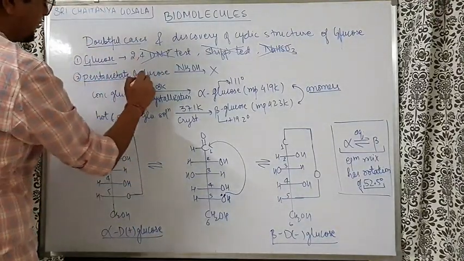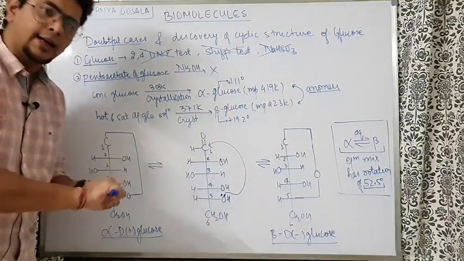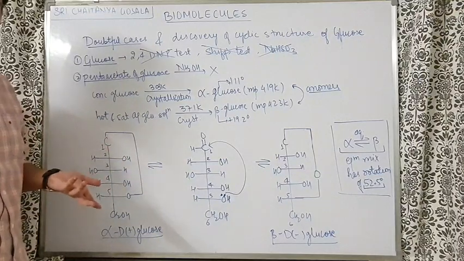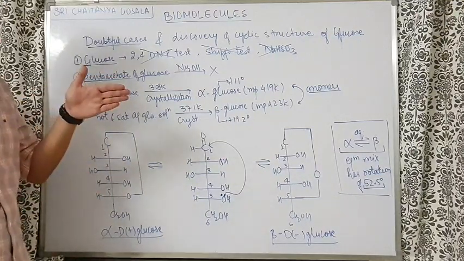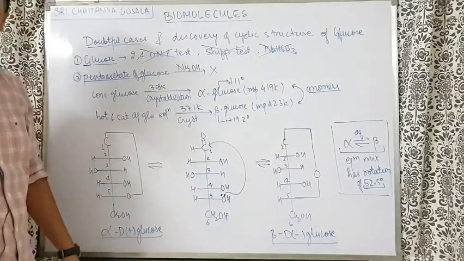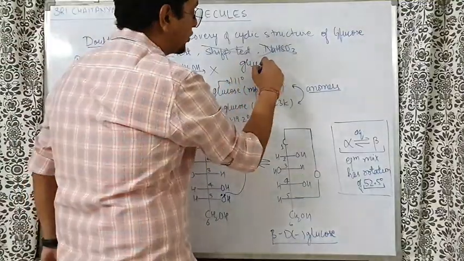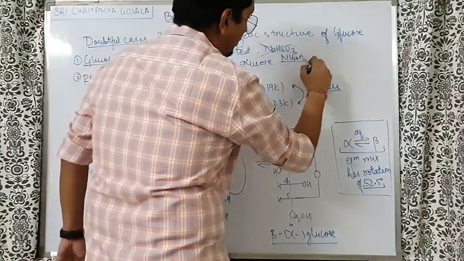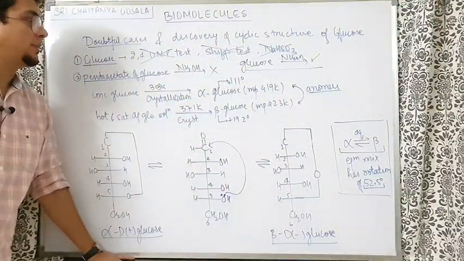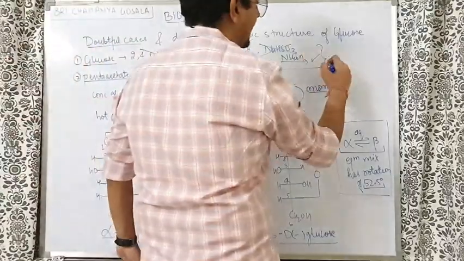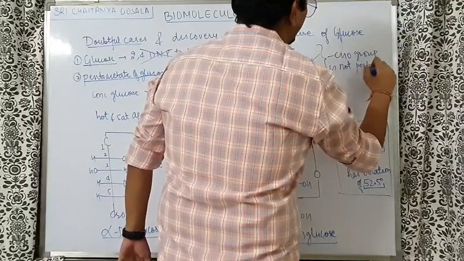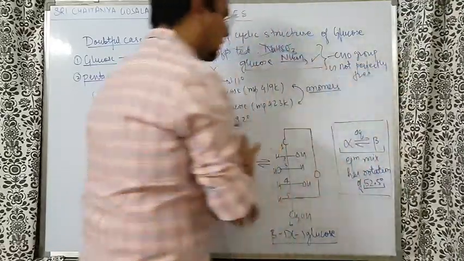pentaacetate of glucose. Remember, this was formed when glucose reacted with acetic anhydride. Pentaacetate of glucose should contain the CHO group, na? Pentaacetate of glucose must contain the CHO group because only the OH groups reacted, CHO remained as it is. But this compound does not react with hydroxylamine. Understand clearly? Sir, will glucose react with hydroxylamine? Yes, glucose reacts with hydroxylamine. But pentaacetate of glucose is not reacting with hydroxylamine. That means 100%, this indicates that the CHO group is not perfectly free. It is not completely free.